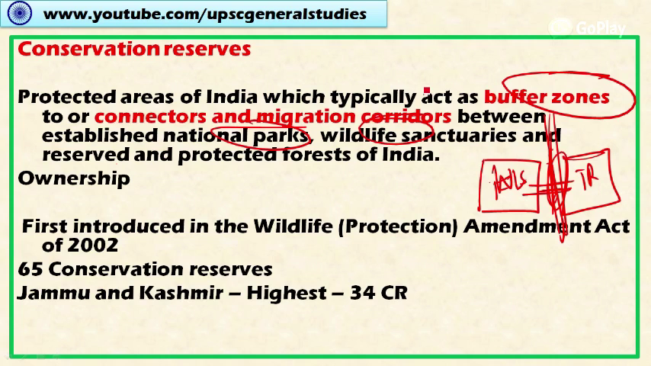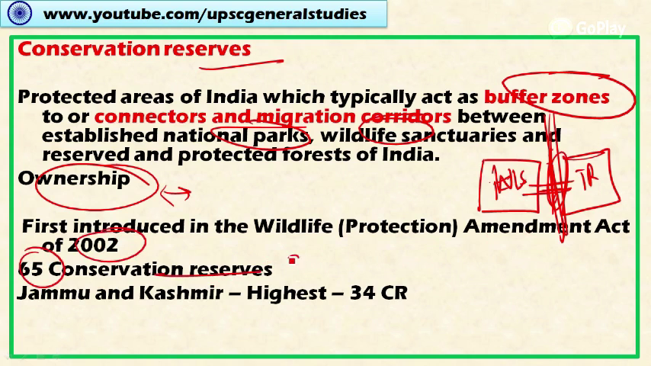Here the ownership is entirely of the government. There is no privately owned land in the conservation reserves. It was first introduced in the Wildlife Protection Amendment Act of 2002, and there are 65 conservation reserves in the country. Jammu and Kashmir has the highest number of conservation reserves. We have 34, more than half of the conservation reserves are in Jammu and Kashmir.